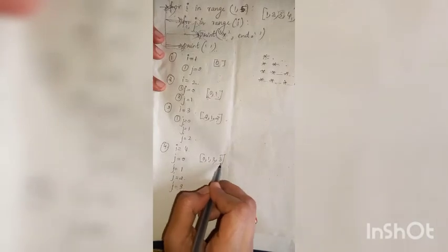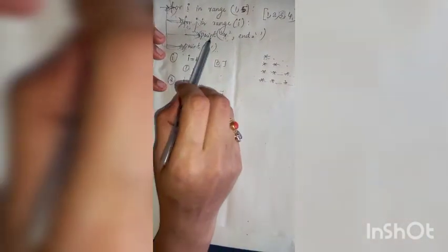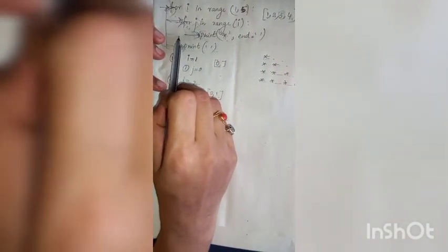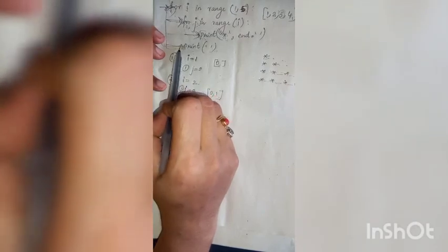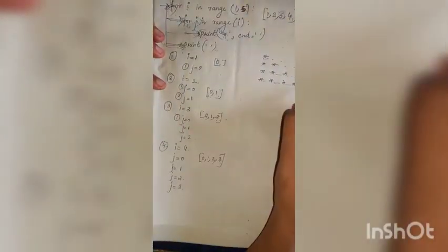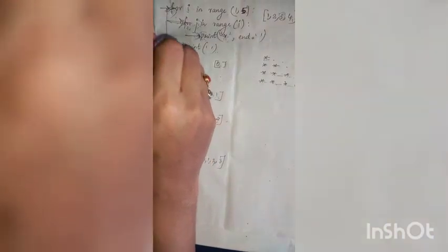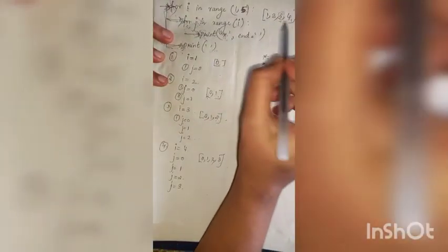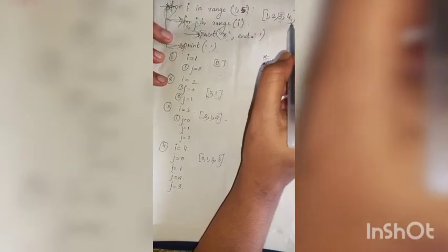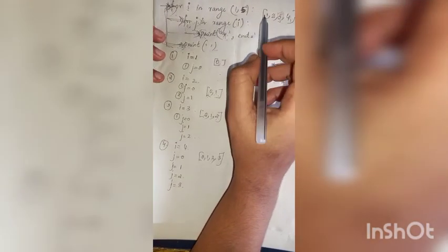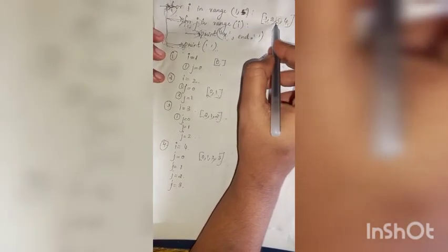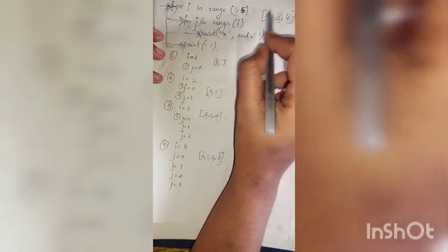All the values are over. So the next statement outside the inner for loop will execute, that is print space. Then it will go to the first for loop. Then it will check that all the values of i are taken, that is i equal to 1, i equal to 2, i equal to 3, i equal to 4. This loop has executed 4 times.